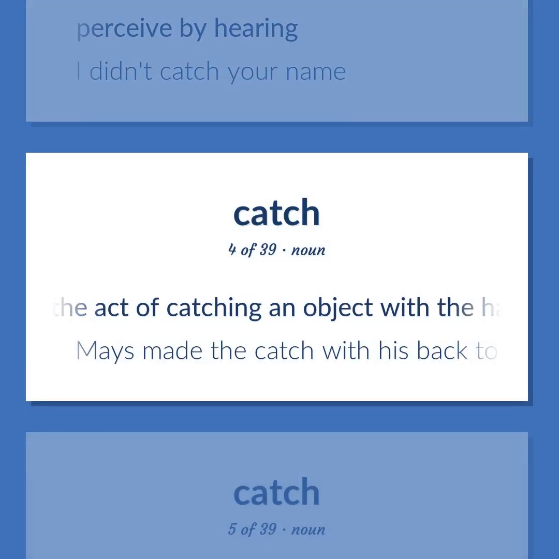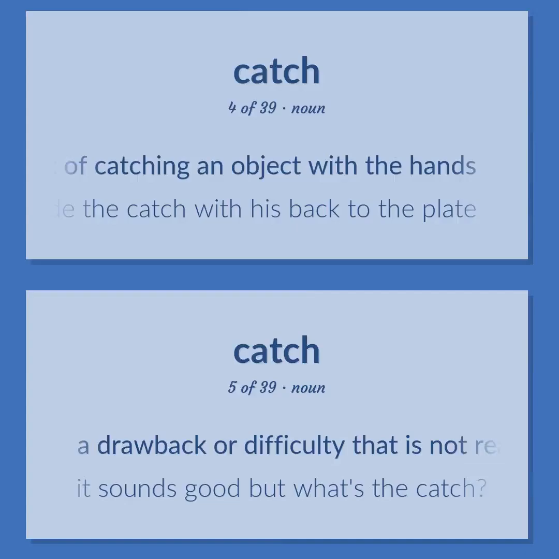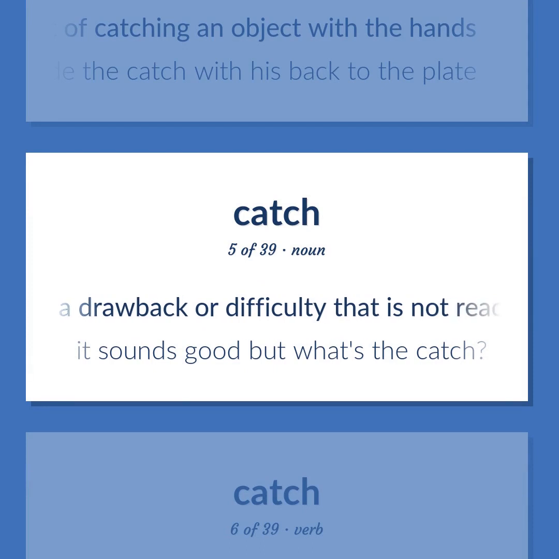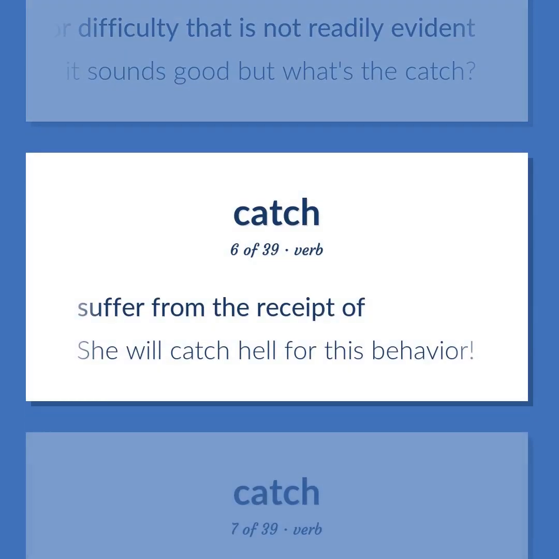The act of catching an object with the hands. Mays made the catch with his back to the plate. A drawback or difficulty that is not readily evident. It sounds good, but what's the catch? Suffer from the receipt of. She will catch hell for this behavior.